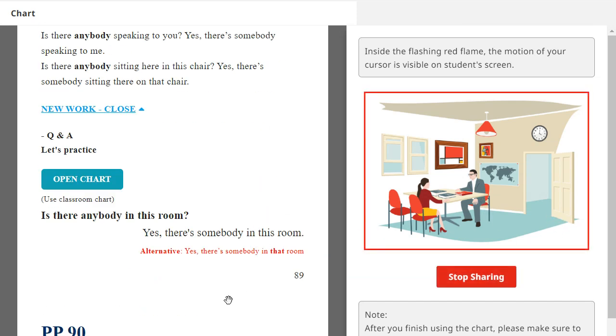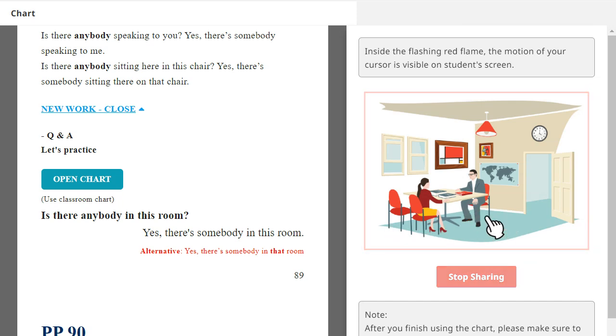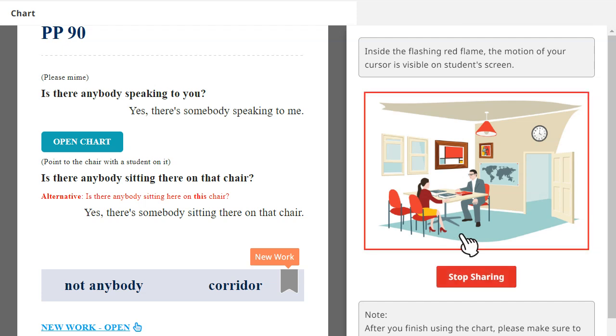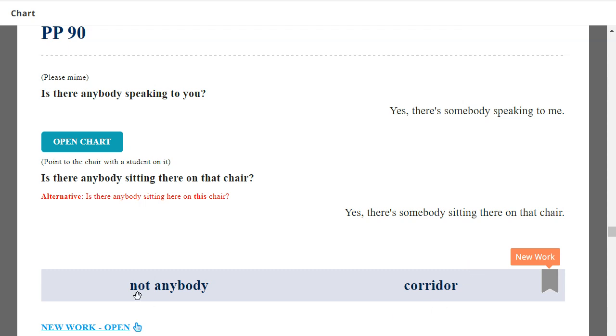Okay, let's practice. Is there anybody in this room? Yes, there's somebody in this room. Very good. Is there anybody speaking to you? Yes, there's somebody speaking to me. Is there anybody sitting there on that chair? Yes, there's somebody sitting there on that chair. Very good.